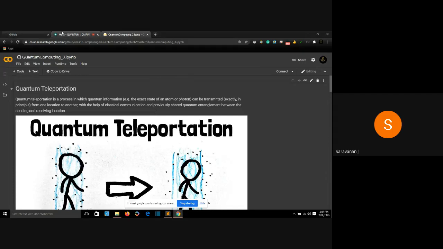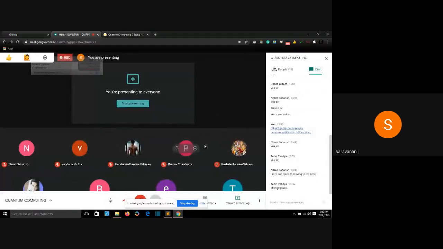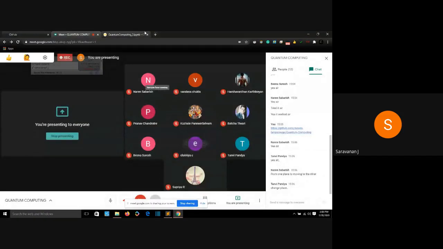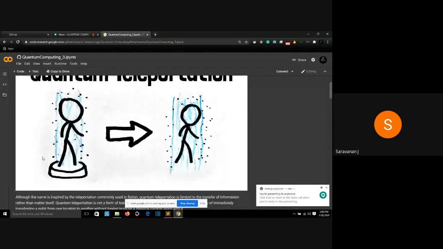In entanglement, we saw about information. Now we are going to completely teleport the state of a certain qubit to another qubit, in which two qubits are entangled. We're going to completely change the state of one qubit to go to another qubit. You'll get a better understanding when we actually run the code, so don't worry. This is our qubit. Our qubit will go from this place to another place. That is exactly what is happening behind quantum teleportation.